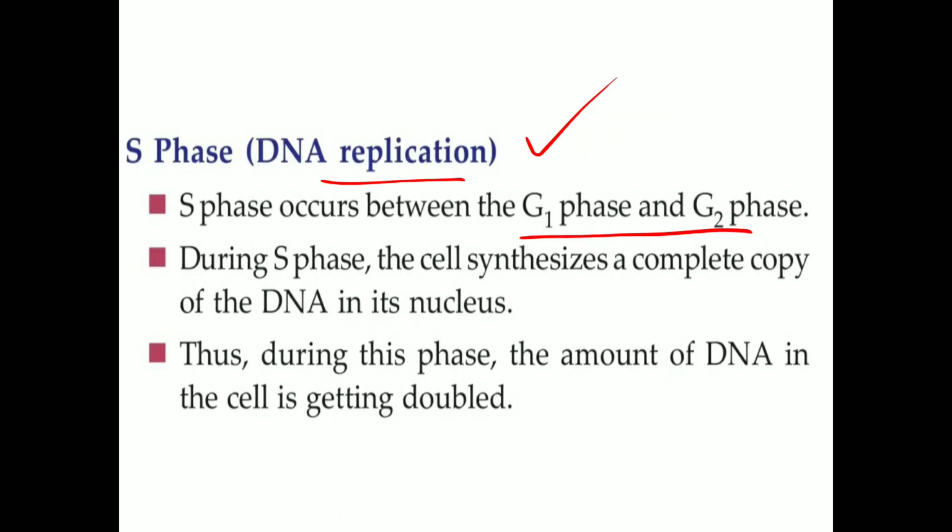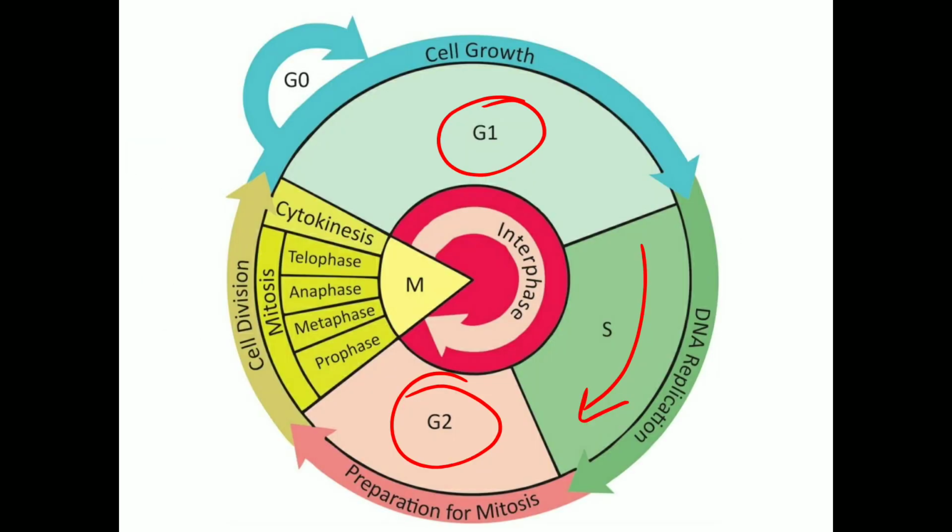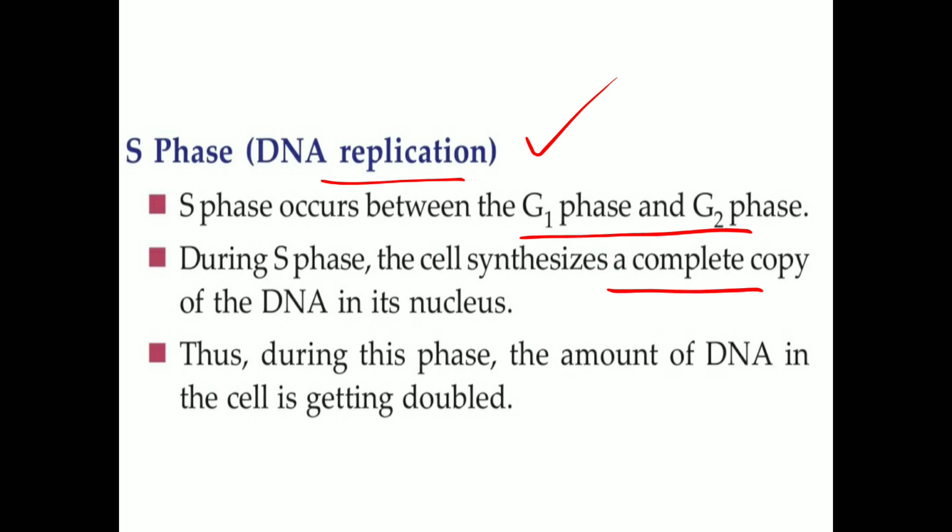During this S phase, the cell synthesizes a complete copy of the DNA. The cell forms a complete copy of DNA in its nucleus. So there is DNA replication taking place, a copy of the DNA is being formed. Thus, during this phase, the amount of DNA in the cell is doubled.